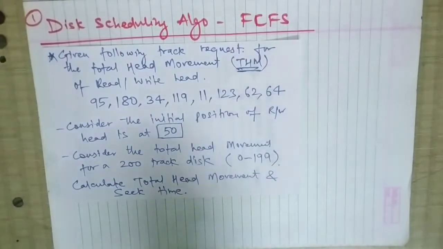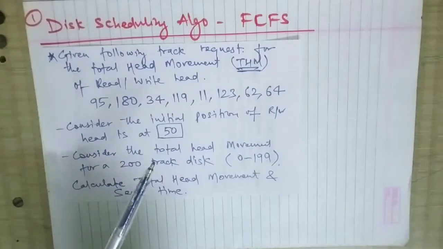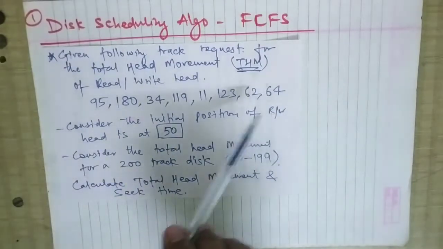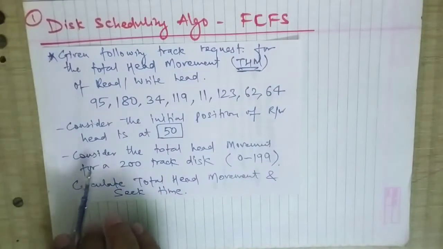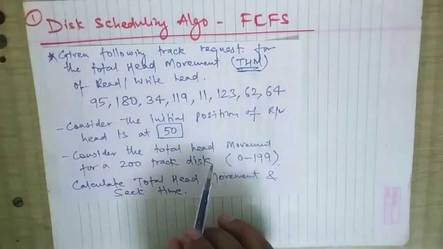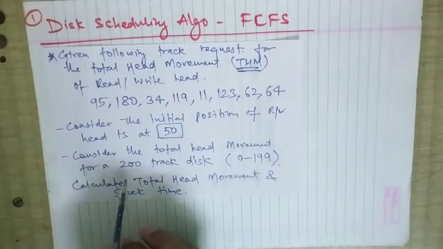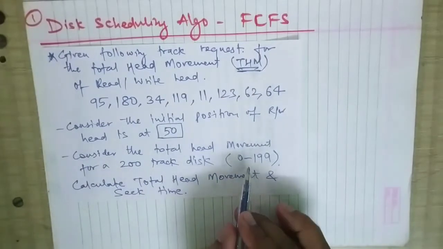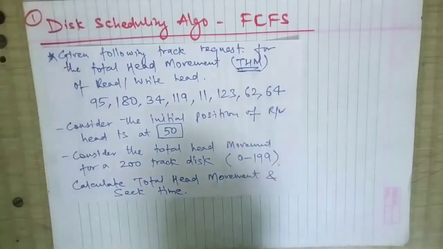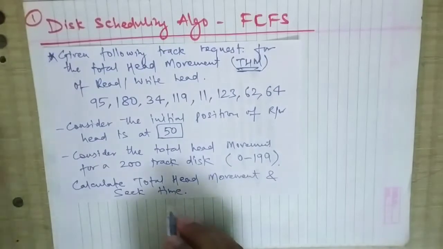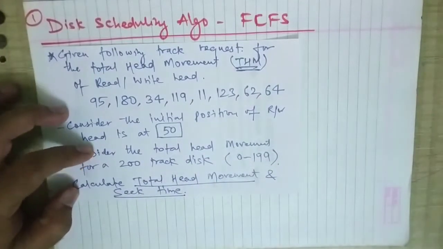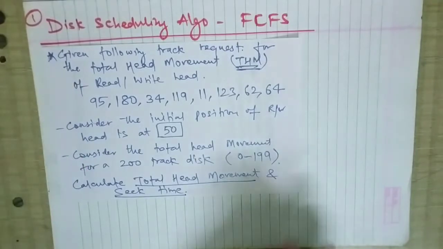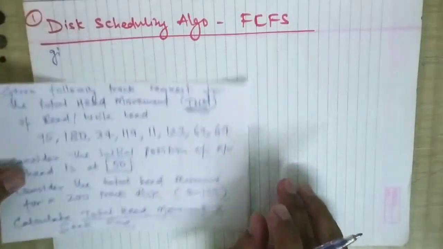These are the different tracks, and this is the initial position of the head. One more thing we have to consider: the disk has 200 tracks, that is from 0 to 199. And we have to calculate the total head movement and the seek time. These two things we have to calculate. Let us see what we can do.